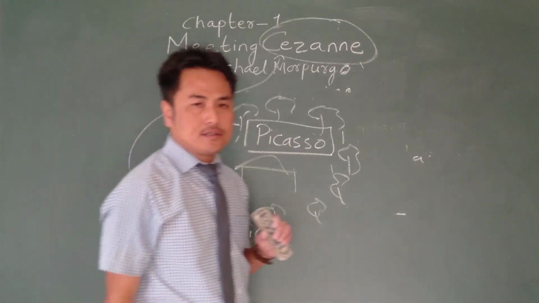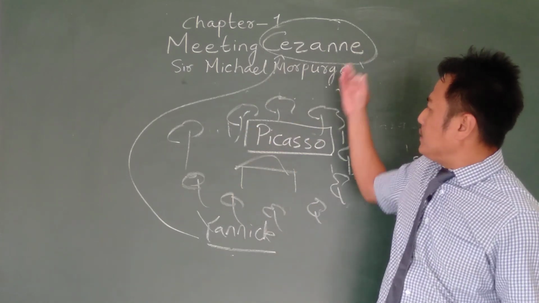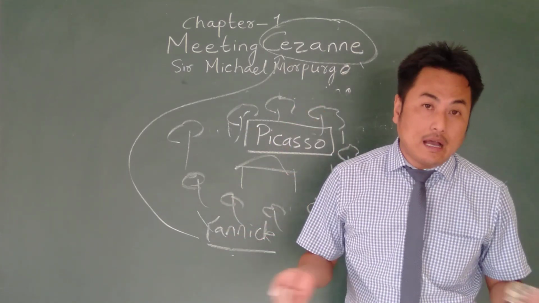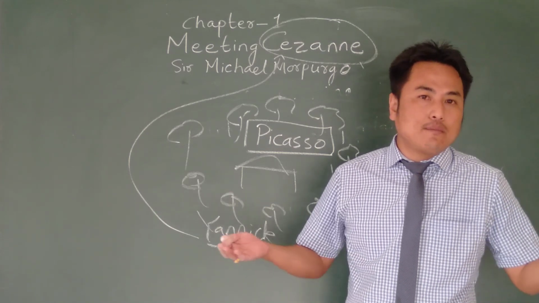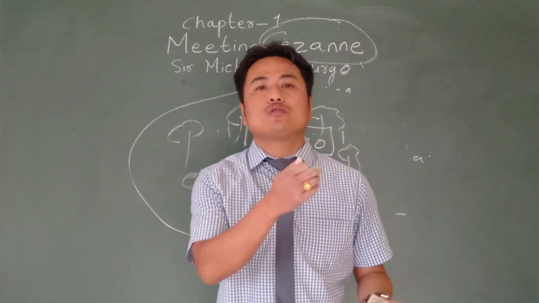So Yannick asks him, "I thought you were Cézanne. Aren't you Cézanne, the famous painter?" Then the old man says, "How I wish I was him, but I am not Cézanne. So okay, now you have your picture. Now you can go from here."